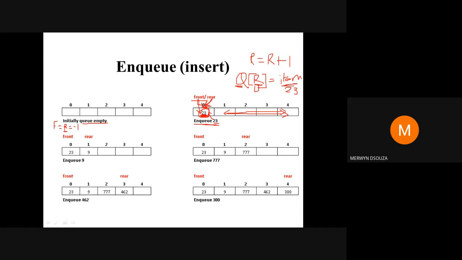So in this case, both these pointers, front and rear, have the index value 0, which is the element 23. Is it clear why front and rear are both present here?